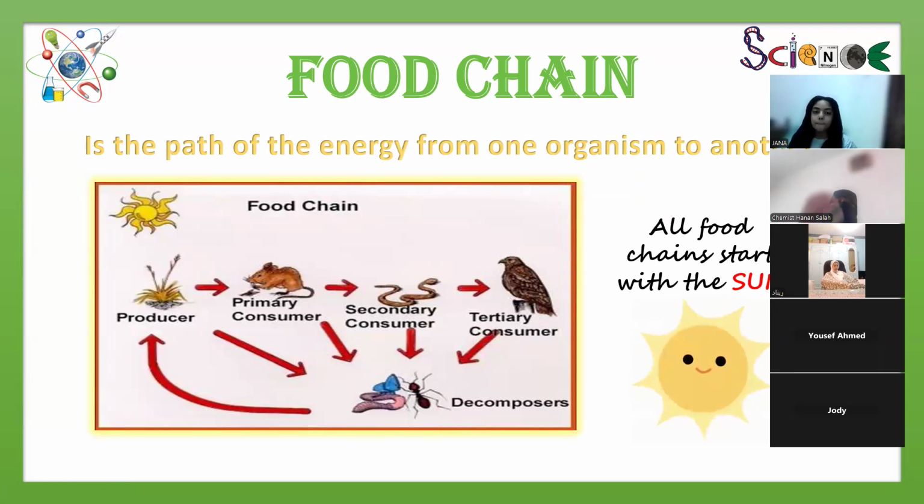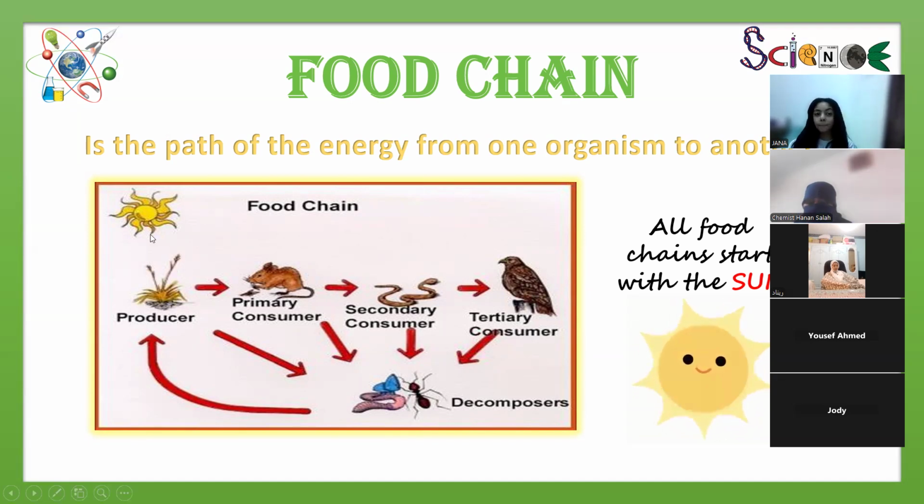I mean the path of the living organisms, where food and energy start to move from one living organism to another. Like here you started from the plants. The plants give the energy to the rat or the mouse, and then the mouse takes the energy to the snake. The snake takes the energy to the next one, the owl, and so on. So these are living organisms and they depend on each other. This is a food chain, okay?